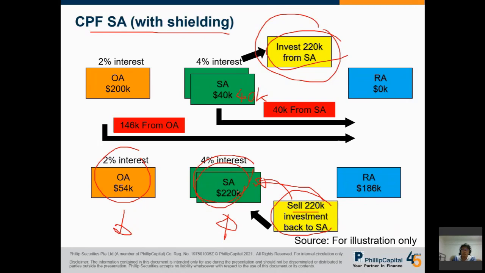Chris actually asked, shielding makes sense only if your OA is higher than FRS? Not really. I think if you have SA, you can always do this. Will CPF close SA when it becomes zero after deduction? No, your SA is still there. If you continue to work after 55, the amount will still go to your SA account. What is the maximum amount that can be taken out of SA just before 55? Anything above 40,000, you can invest from SA.